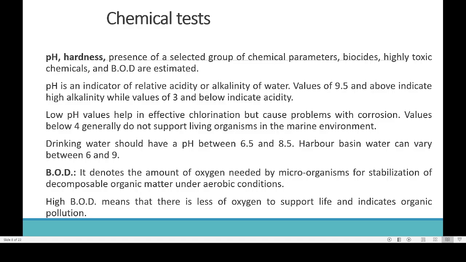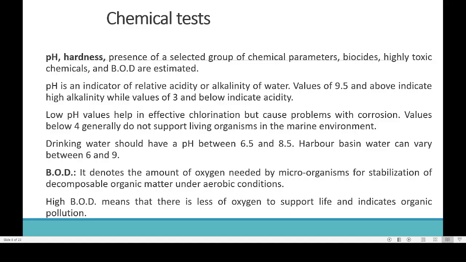Then another case is BOD. What is BOD? It denotes the amount of oxygen needed by microorganisms for stabilization of decomposable organic matter under aerobic conditions.